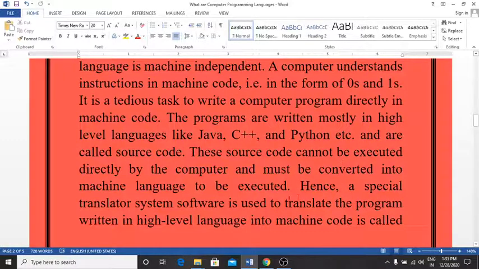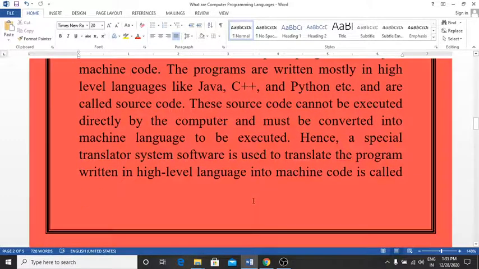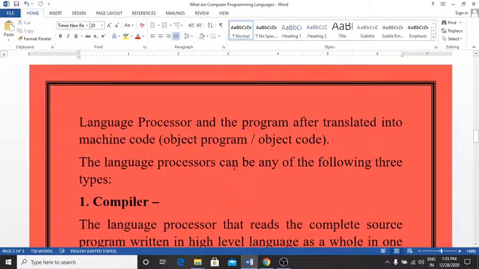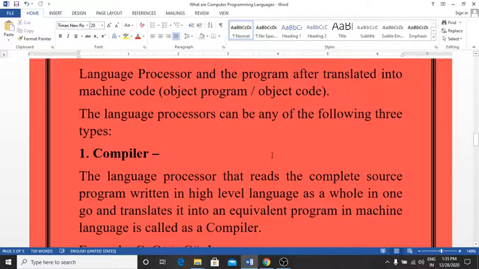So this source code cannot be executed directly by a computer and must be converted into machine language to be executed. Hence, a special translator system software is used to translate the program written in the high level language into machine code, called the language processors, and the program after being translated into machine code is called the object program or object code. The language processor can be any of the following three types.